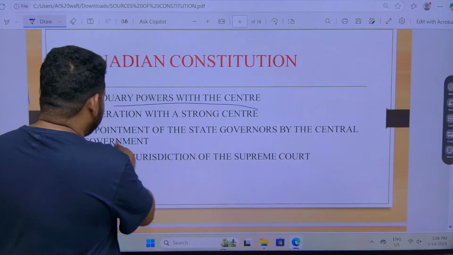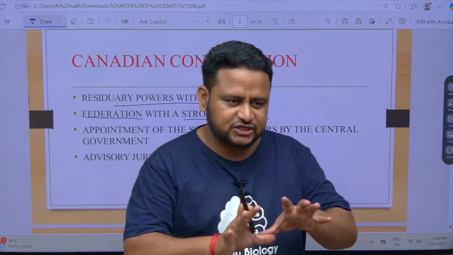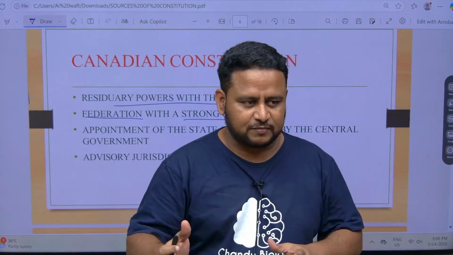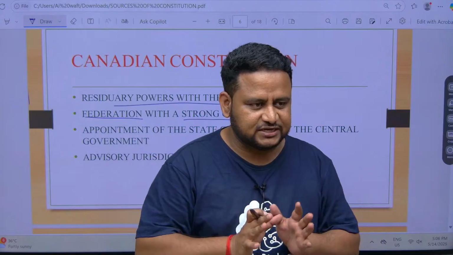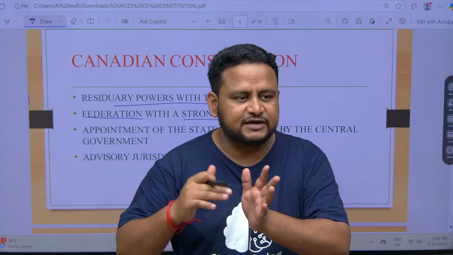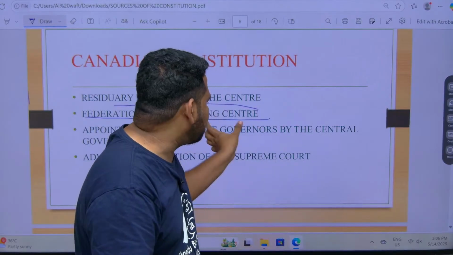Okay. Next, federation with a strong center. I told you, federation means what? The power is shared between state government and central government. But the Canadian constitution is saying, although power should be shared, it should not be equal. Majority of the power should be with the center. That is federation, but with a strong center.